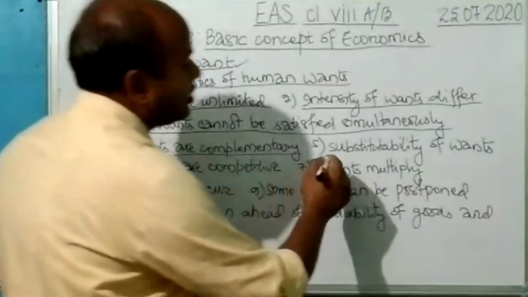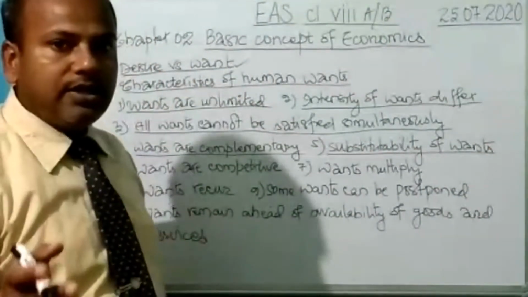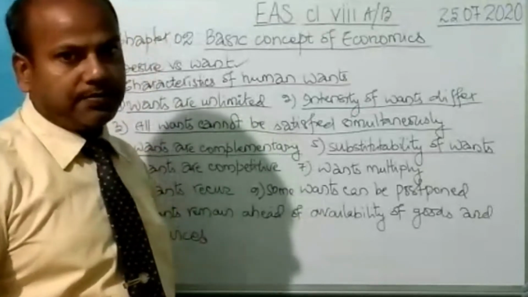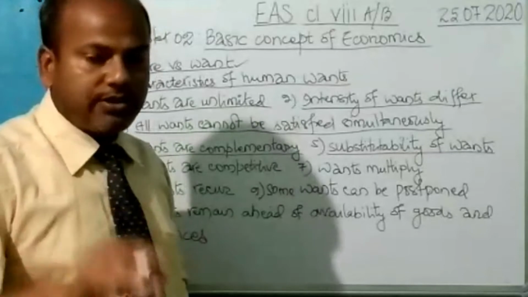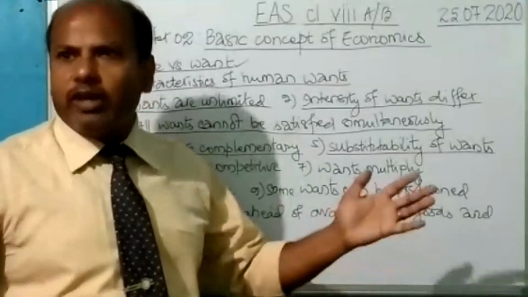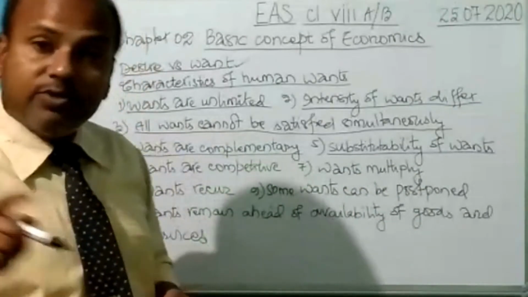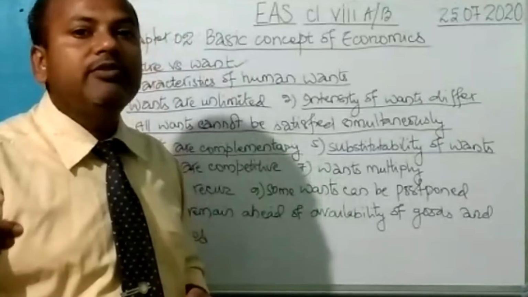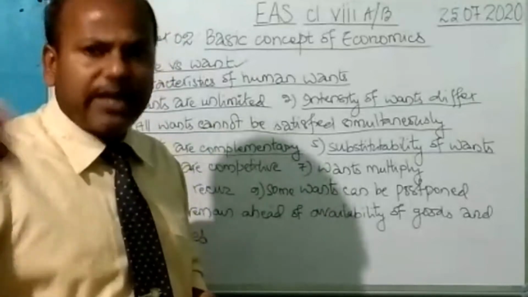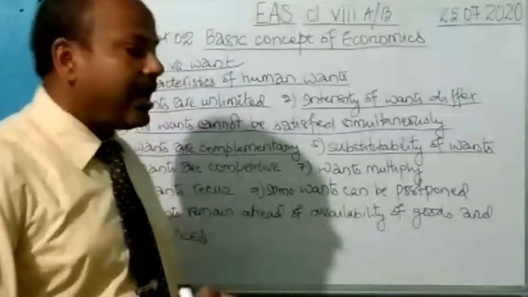Next is the substitutability of wants. Substitutability of wants means one want can be substituted by another product. Like it's a hot day and you'd like to have a cold drink. Your favorite is Pepsi, but you go to the shop and if Pepsi is not available, then you'd like to have another product like Sprite. So one want has been substituted by another want.